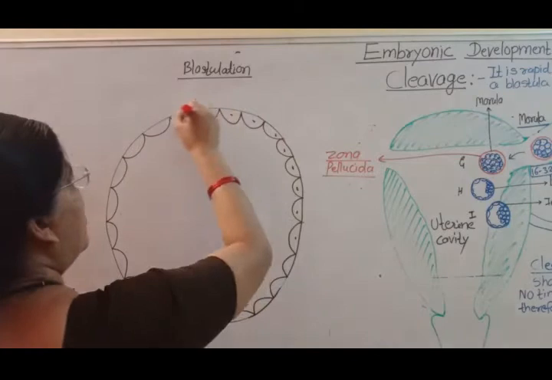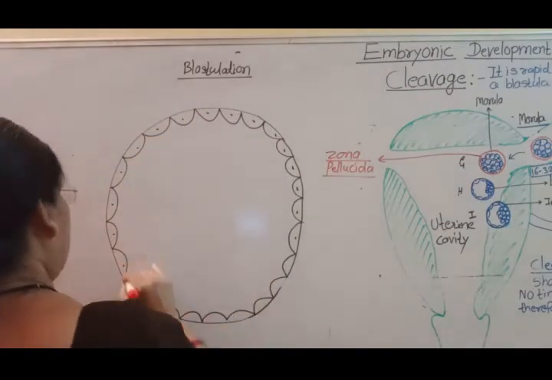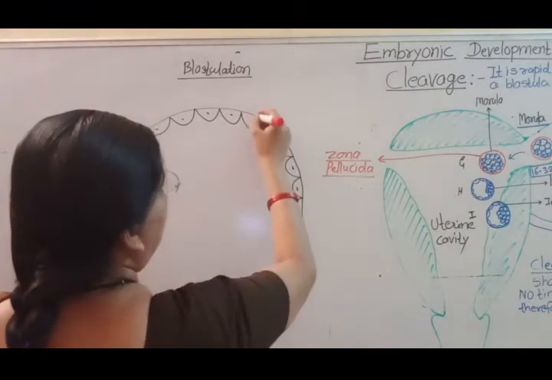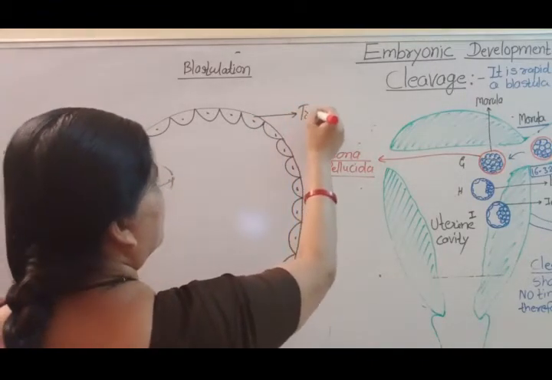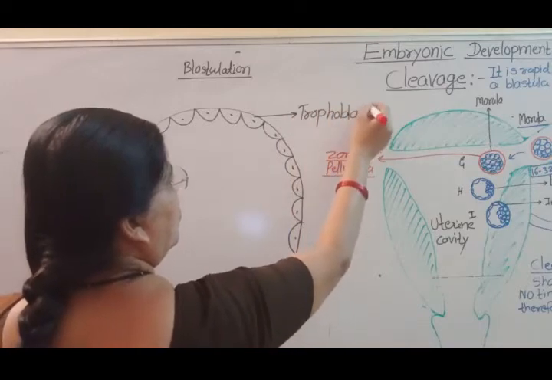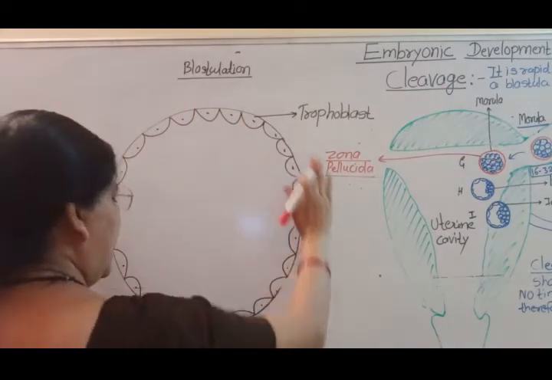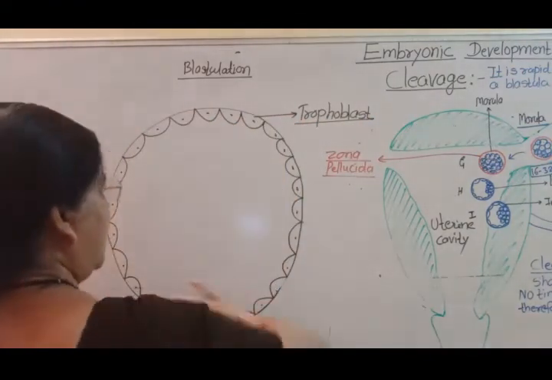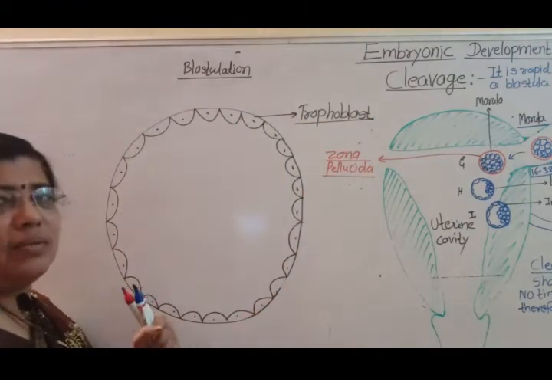The outer layer of cells is called the trophoblast. This layer of cells, the outer layer, is called the trophoblast.